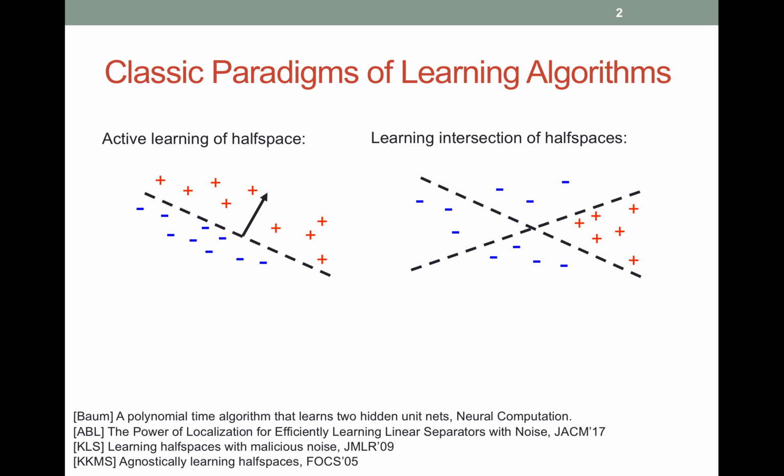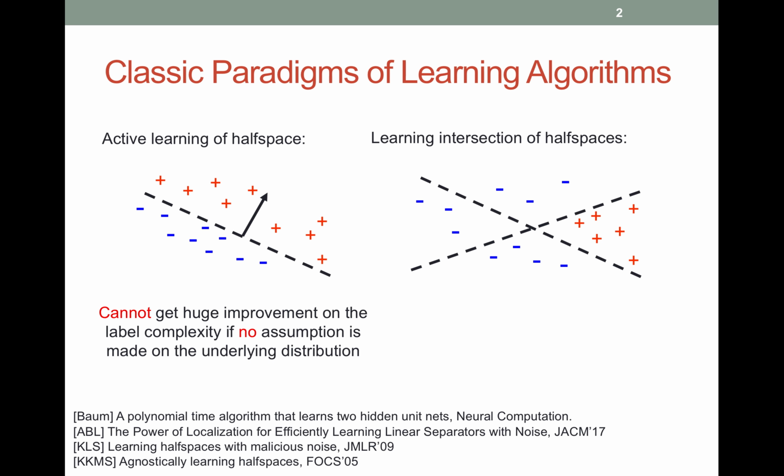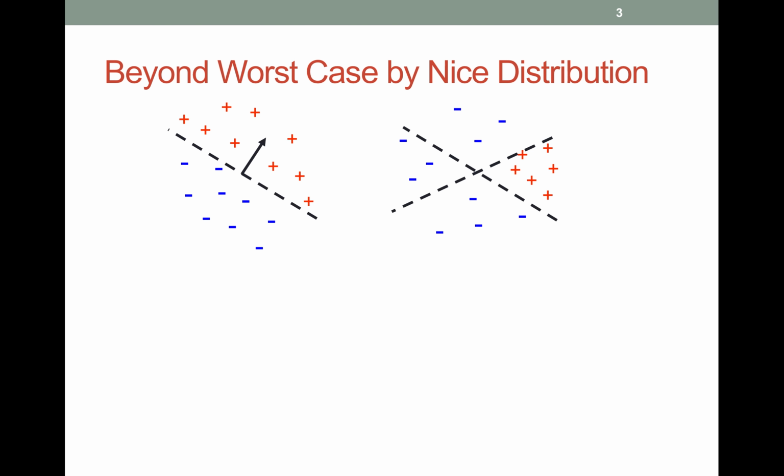We know that learning algorithms are almost everywhere. Some classical paradigms of learning algorithm include active learning of halfspaces and learning intersections of halfspaces. Unfortunately, for active learning of halfspaces, we cannot get a huge improvement on the label complexity if no assumption is made on the underlying distribution. For learning intersections of halfspaces, the problem is NP-hard if no assumption is made on the underlying distribution.